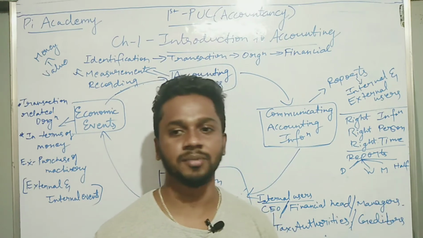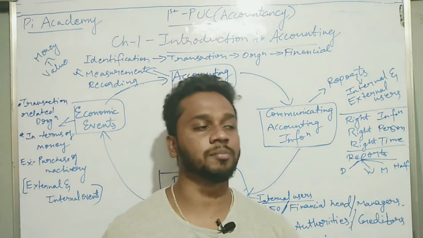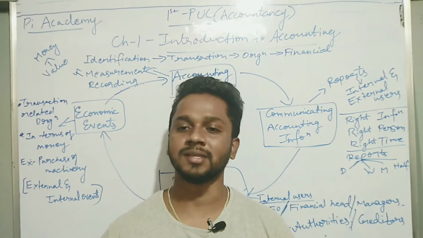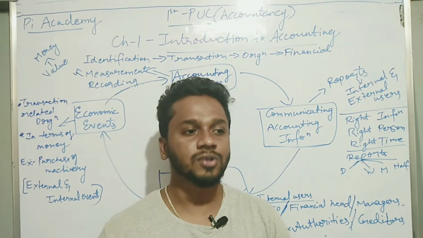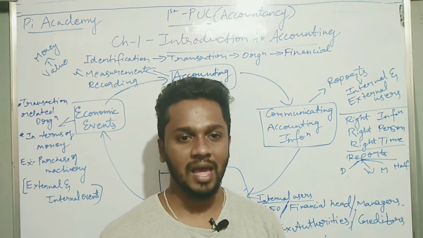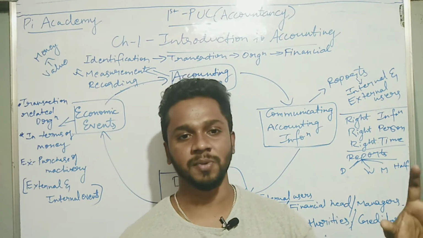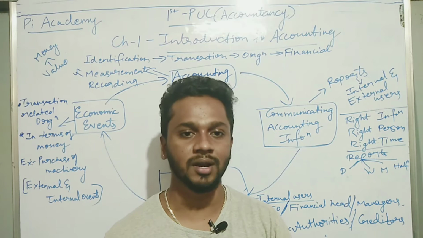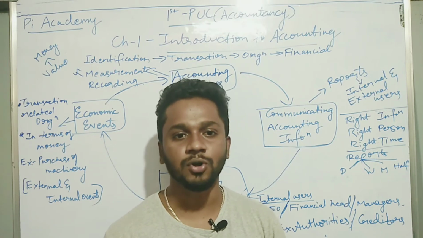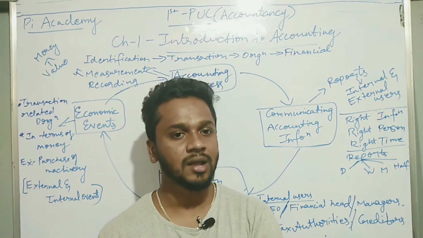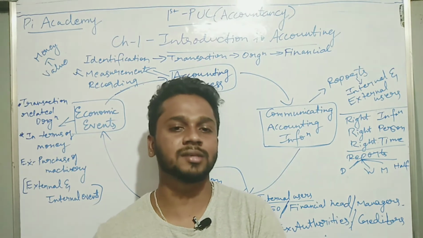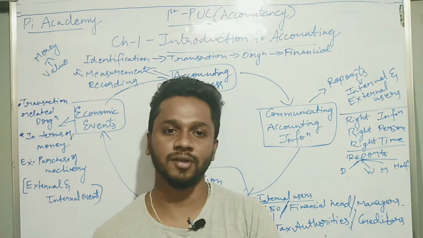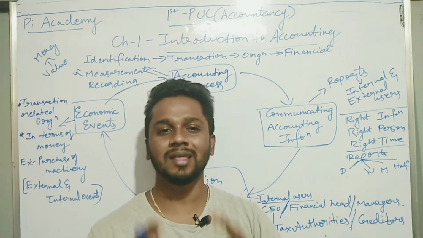Maybe he purchased something, sold something, got some profit, and made some expenses. He should deduct expenses from the incomes, add whatever he bought, and deduct whatever he sold. He puts all these together and gets a result, and that result makes it easy for the businessman to go further. That is why there is a need of accounting.